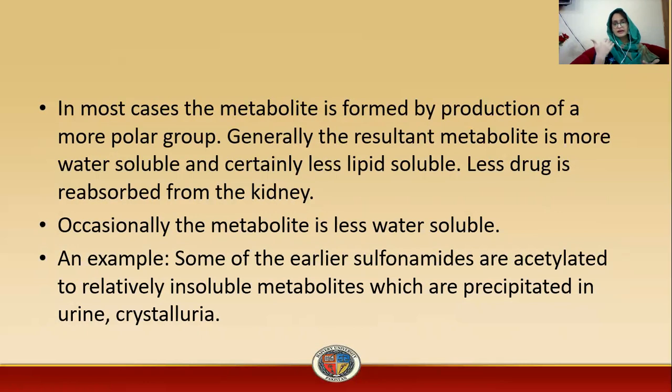When the drug gets acetylated, it is converted into insoluble metabolites, and as it is not very polar, or not in the solubilized form, it is difficult for it to get eliminated or excreted from the body. So it is precipitated in the urine in the form of crystals.